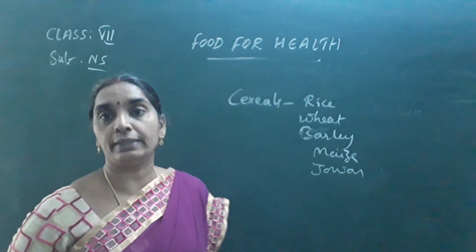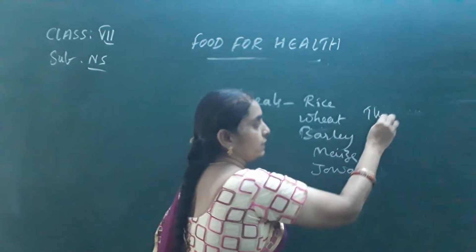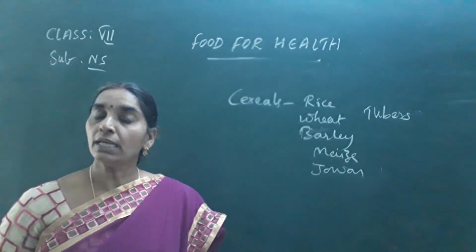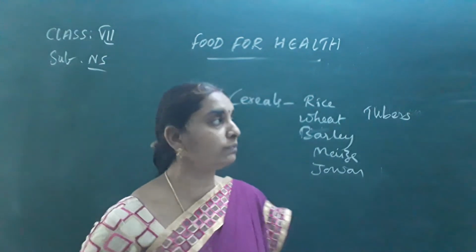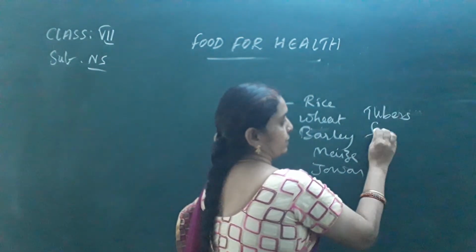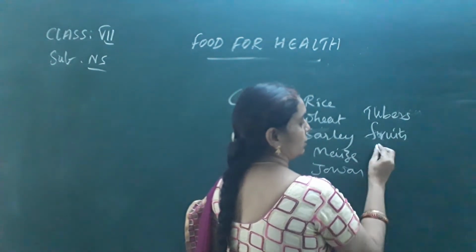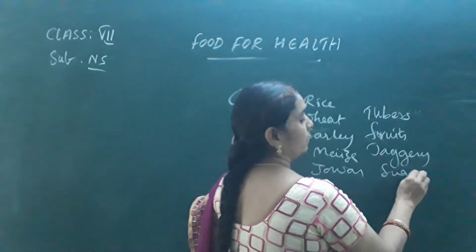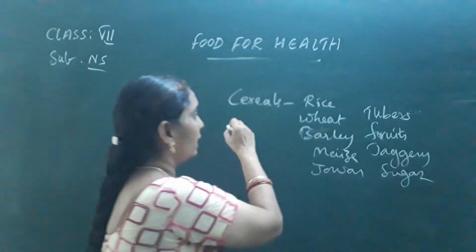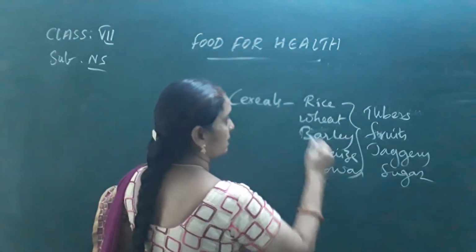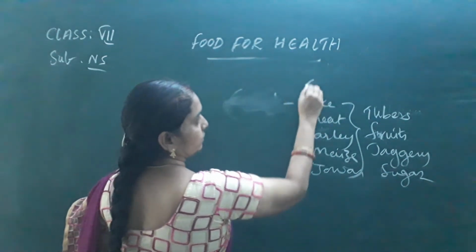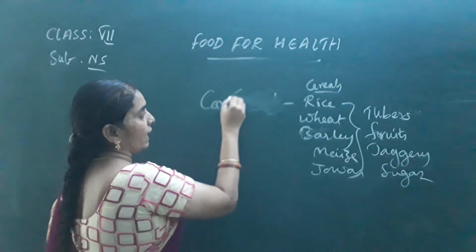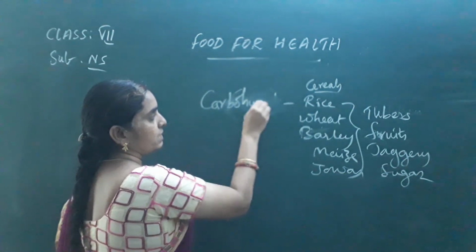Along with the tubers, carrot, beetroot and turnip contain carbohydrate levels, and along with the fruits, jaggery contains sugars. Sugars itself contain carbohydrates. These are the food items which contain the nutrient called carbohydrates.